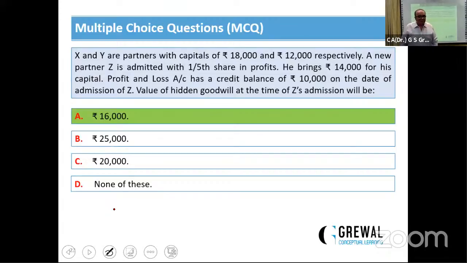There is a question: without preparing the capital account, how can we judge the balance? This is the way. The balance which increases the capital, you can judge without preparing the capital account. The item which increases our capital balance should be credited, means it should be added. The balance which deducts should be minus. And you can easily calculate. Here we add this balance of 10,000 rupees to the capital of X and Y.